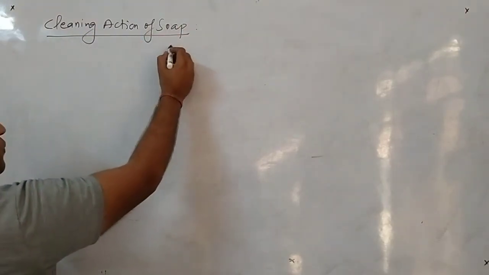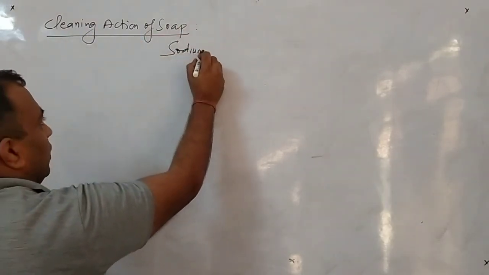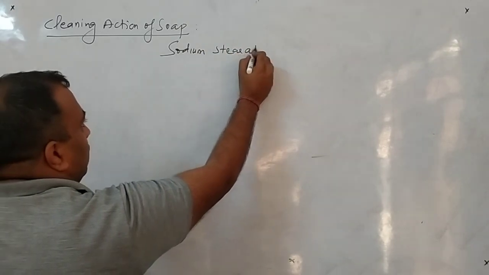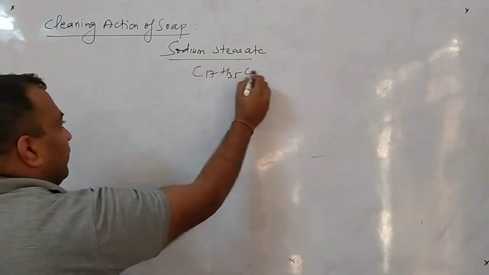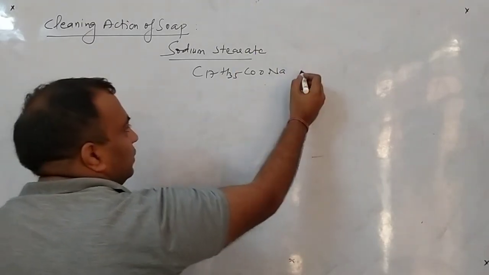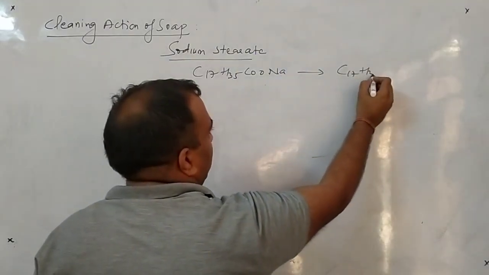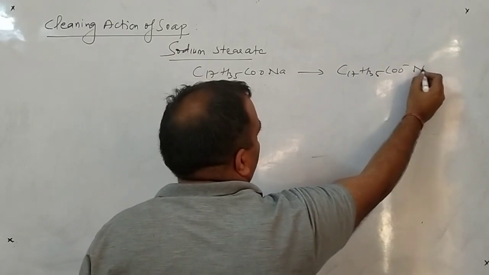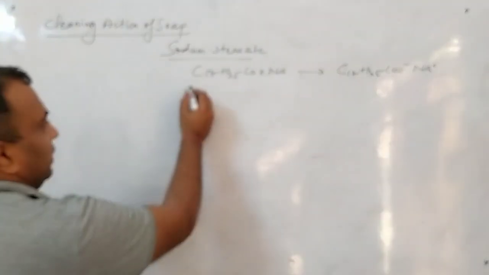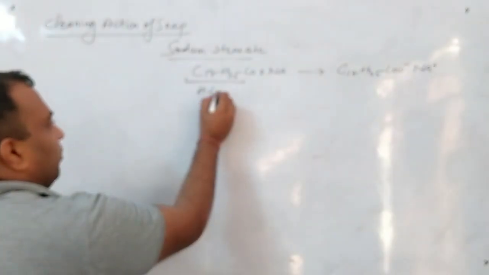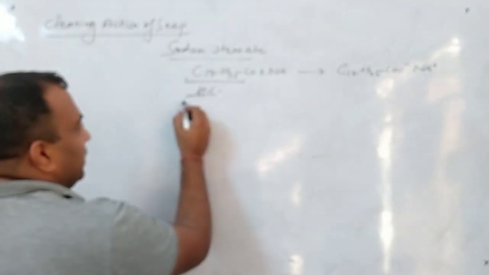I take the example of sodium stearate to explain this. C17H35COONa, which I can write as C17H35COO negative, Na positive. Clear? Now see one thing. This is the hydrocarbon part. Clear? And this part is said to be the